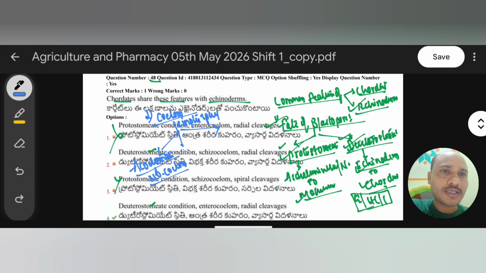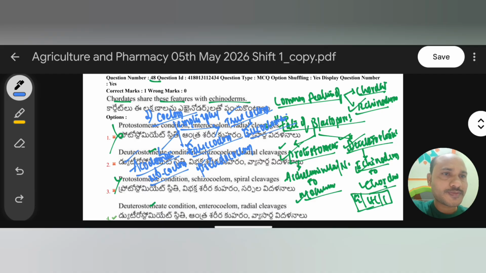And there is one more type. Coelom is present, but it is a false coelom, also known as pseudocoelom. Coming to the third one, that is true coelom, called eucoelomate. So we have three different types of coelom: true coelom is eucoelomate, false coelom is pseudocoelom, and no coelom is called acoelomate.